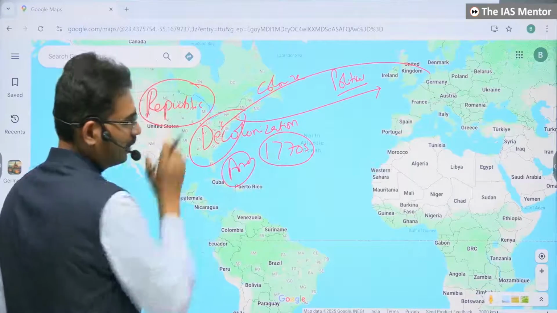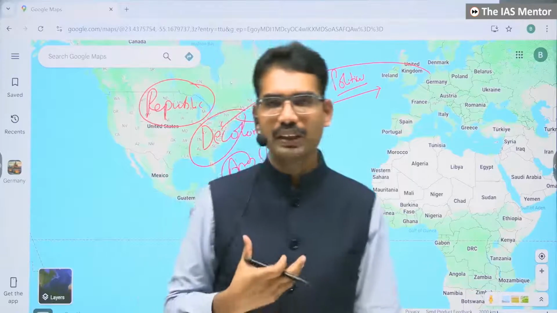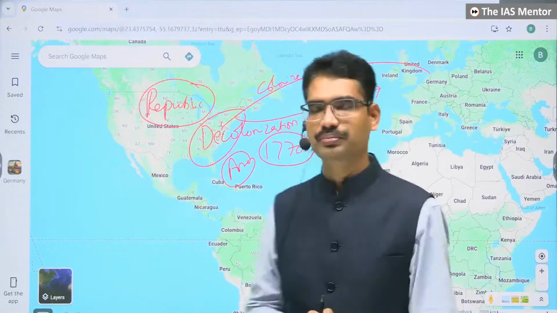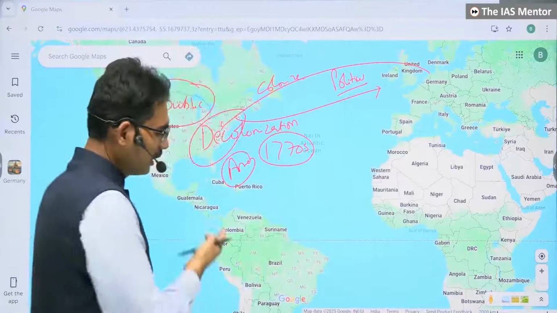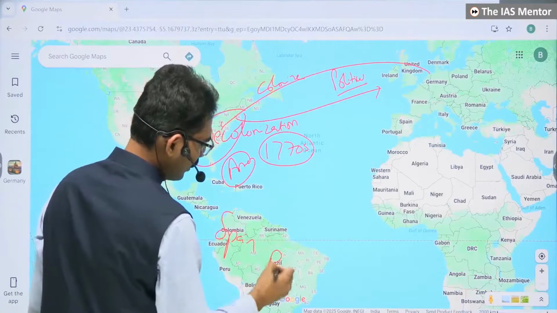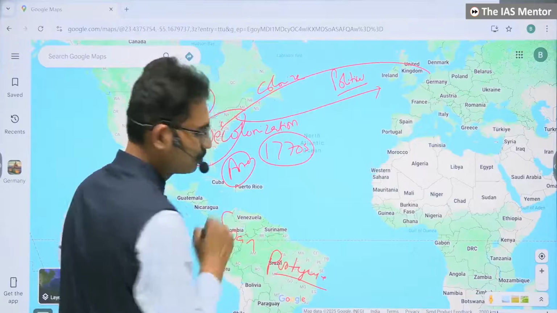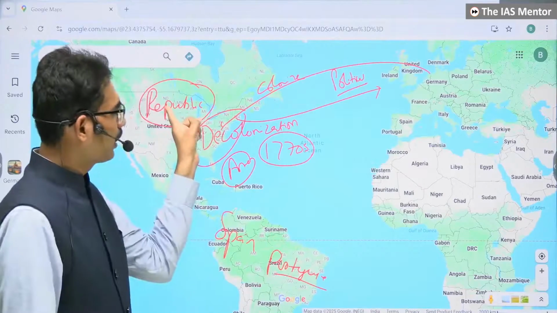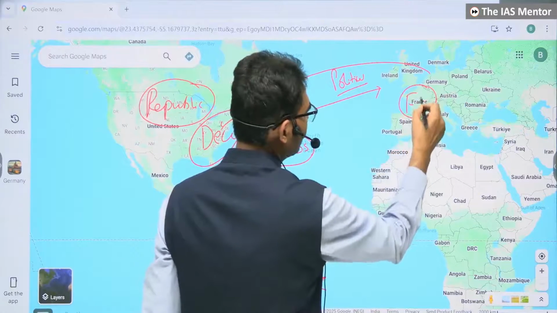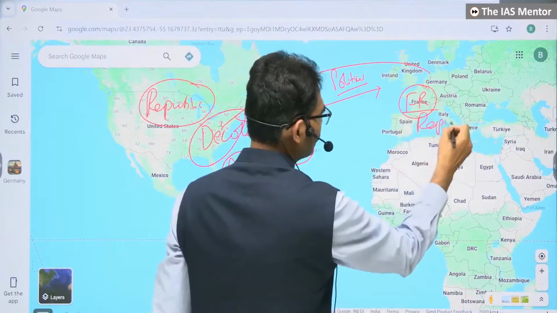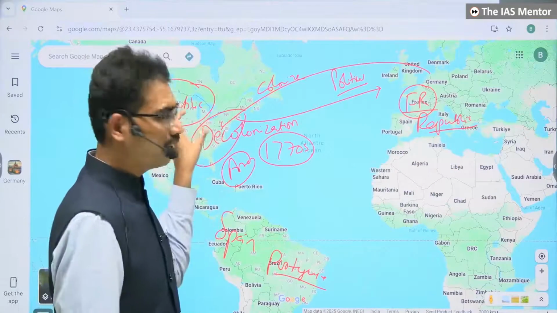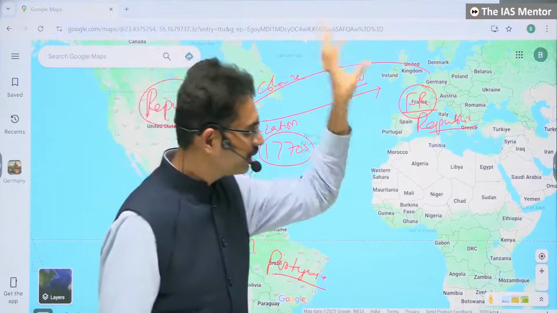Now, this kind of development in America naturally influenced the immediate neighborhood. In the immediate neighborhood, these people were ruled by Spain and Portugal. In Europe also it triggered the French Revolution, and in fact they also declared themselves a republic. So now you see the impact of this movement even within Europe also.